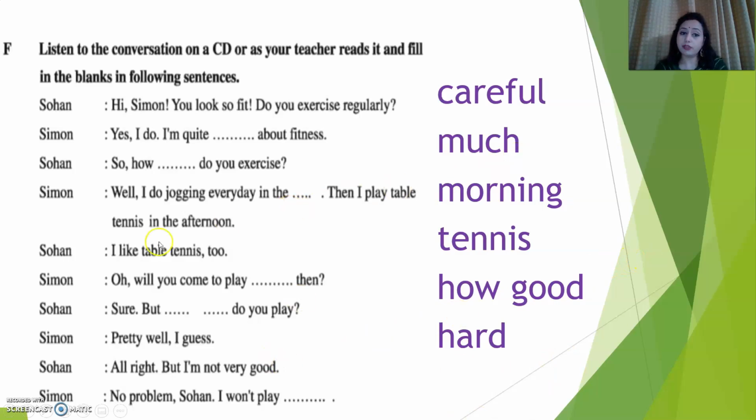Then I play table tennis in the afternoon. Sohan: I like table tennis too. Simon: Oh, will you come to play in the morning then? Sohan: Sure, but how good do you play? Simon: Pretty well, I guess. Sohan: All right, but I'm not very good. Simon: No problem, Sohan. I won't play hard. Okay, his friend is assuring him.